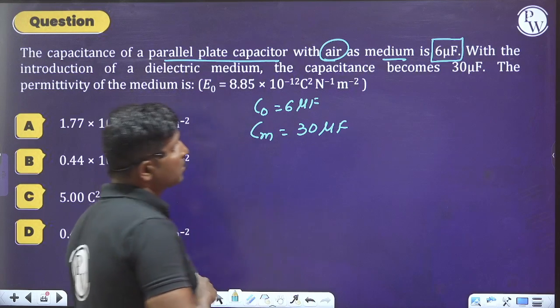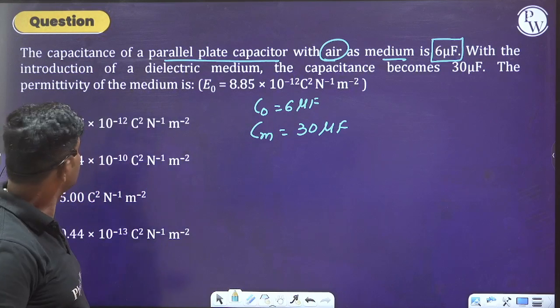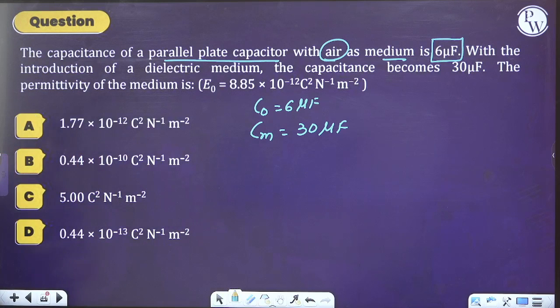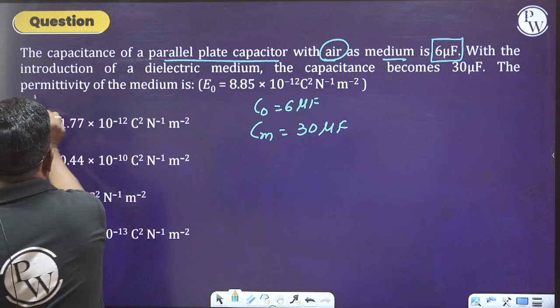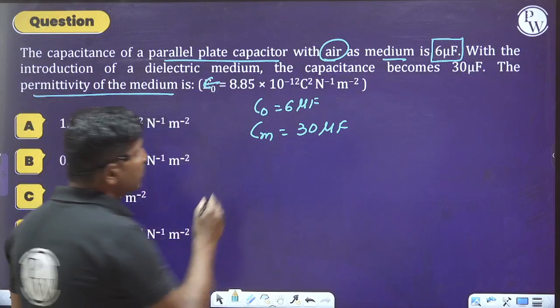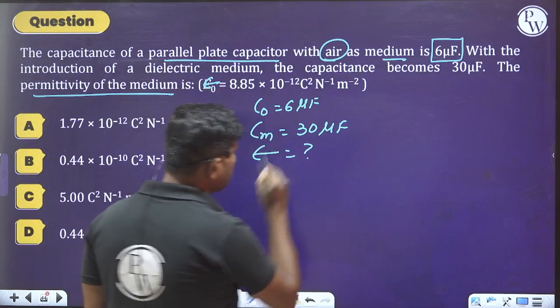Then what is the permittivity of the medium? They are asking us to calculate the permittivity of the medium, that is epsilon.